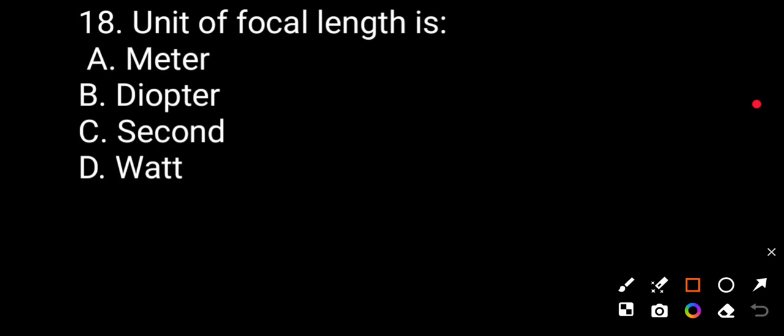Question number 18. The unit of focal length is: meter, diopter, second, watt. The correct answer is meter.